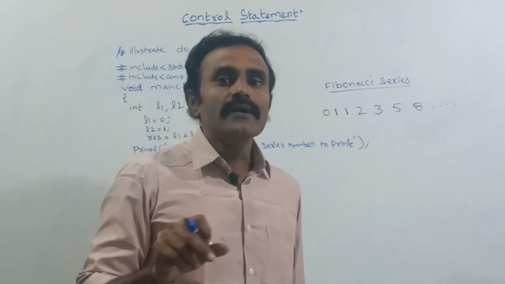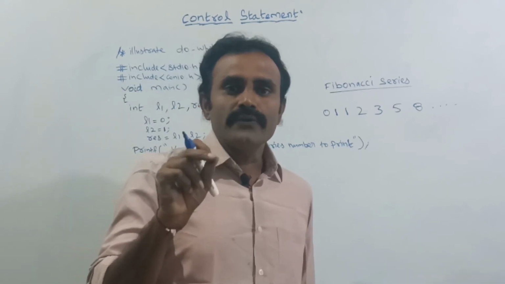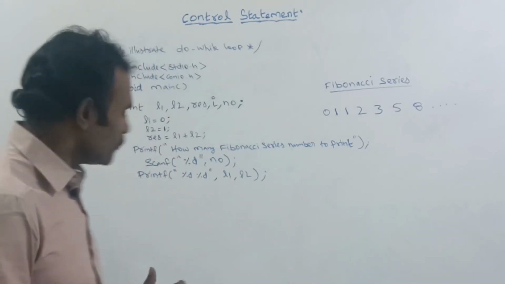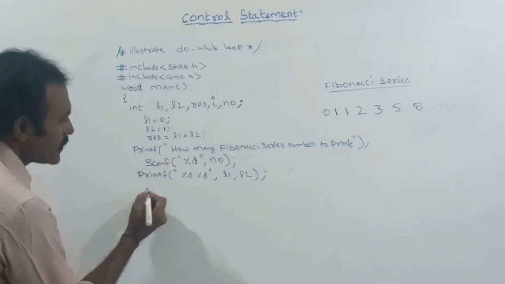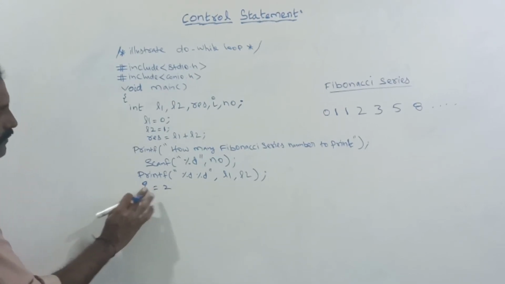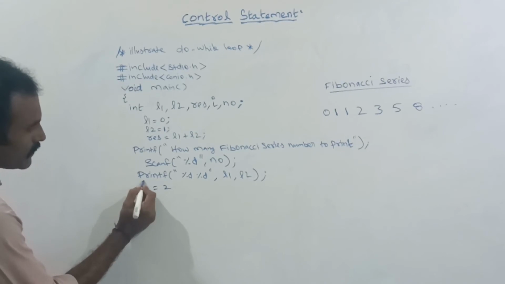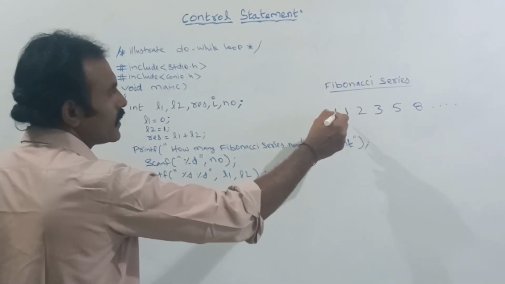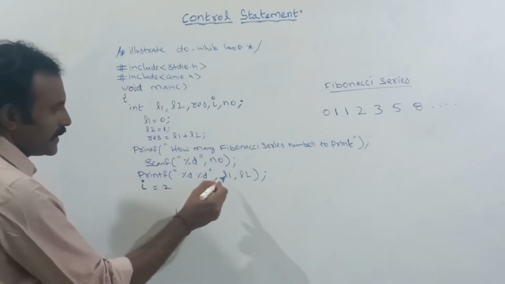So the loop value I should start from 2. Here I is equal to 2, because the positions 0 and 1 I had displayed here.